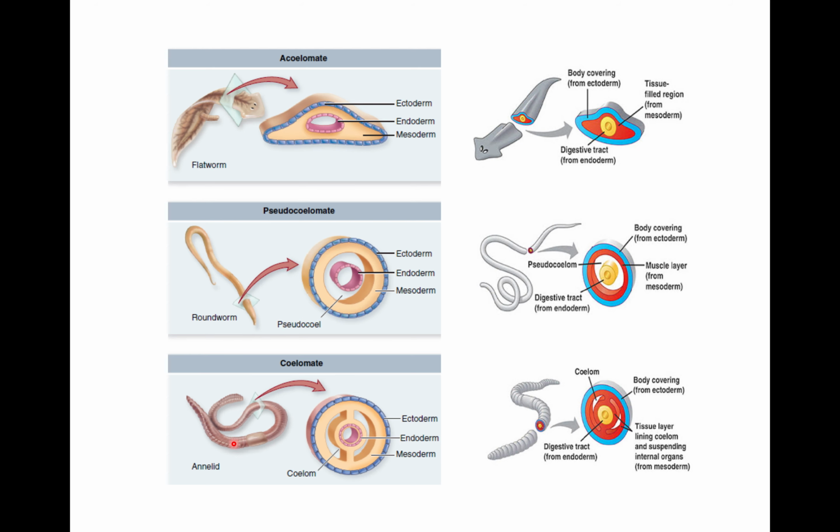Then if we see the cross section of annelids, here we can see ectoderm, mesoderm, and endoderm, and there is a coelom. The body covering is from ectoderm, and there is a tissue layer which lines the coelom and suspends internal organs, formed from mesoderm, and there is a digestive tract from endoderm, and here you can see the coelom. So annelid is an example of coelomates.